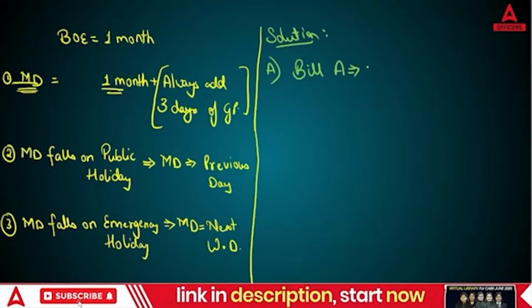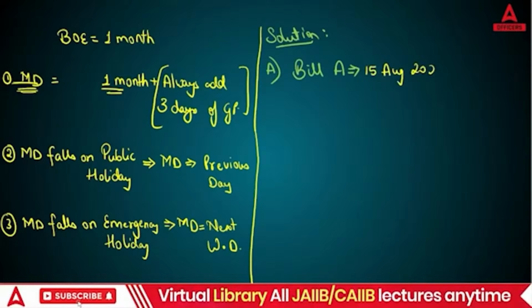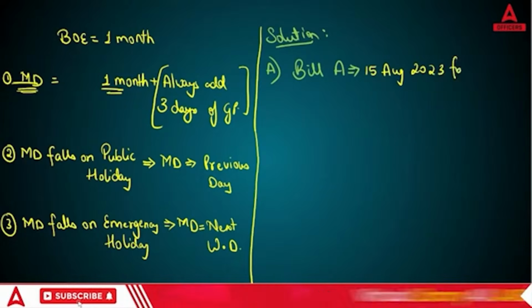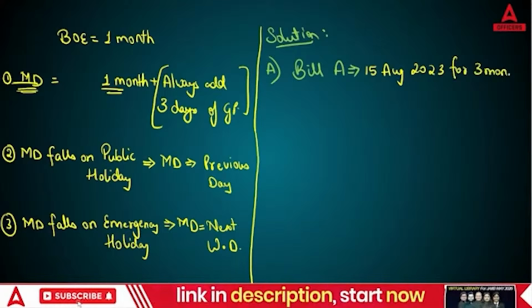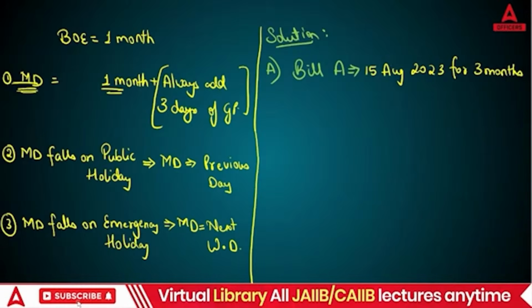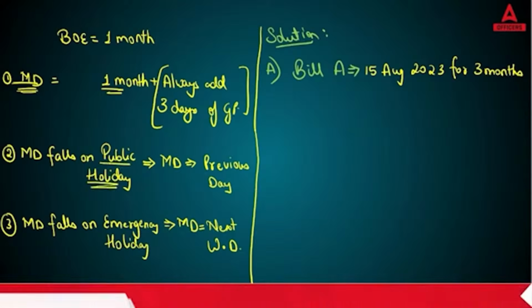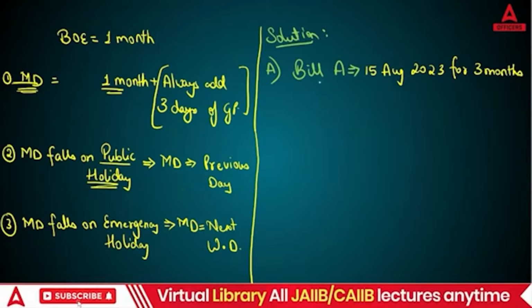So you have drawn the bill on 15th August 2023 for 3 months. But 15 August is a public holiday. That is not at all an issue. Our issue is if the maturity date falls on a public holiday. You can prepare this bill on any day.